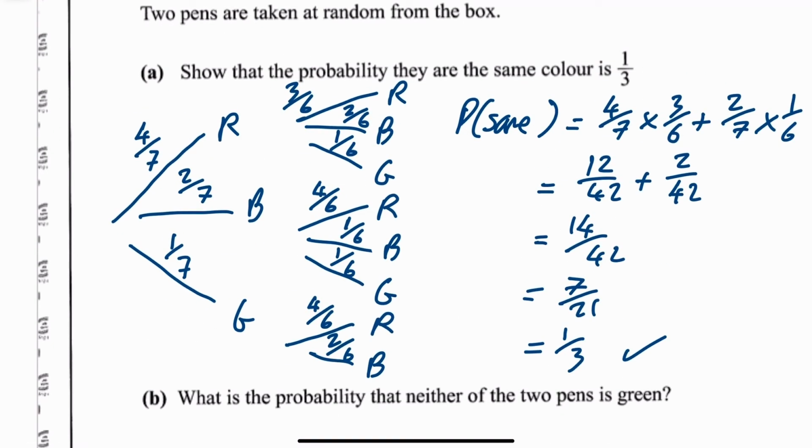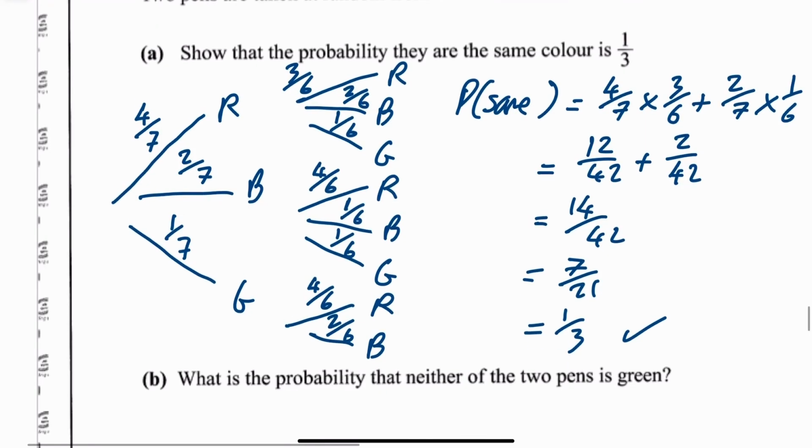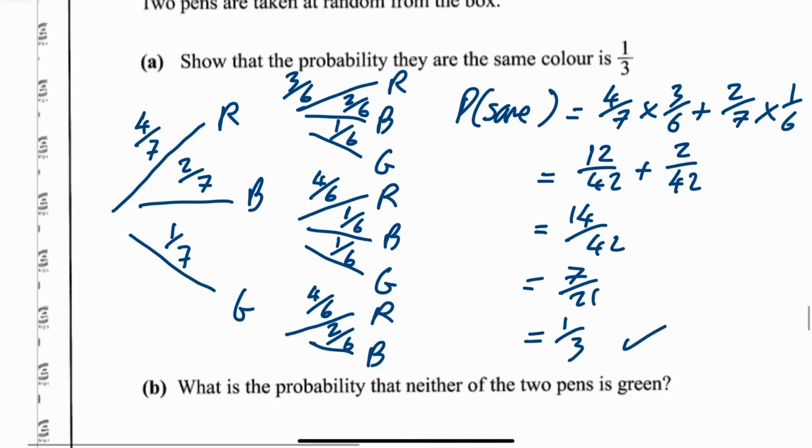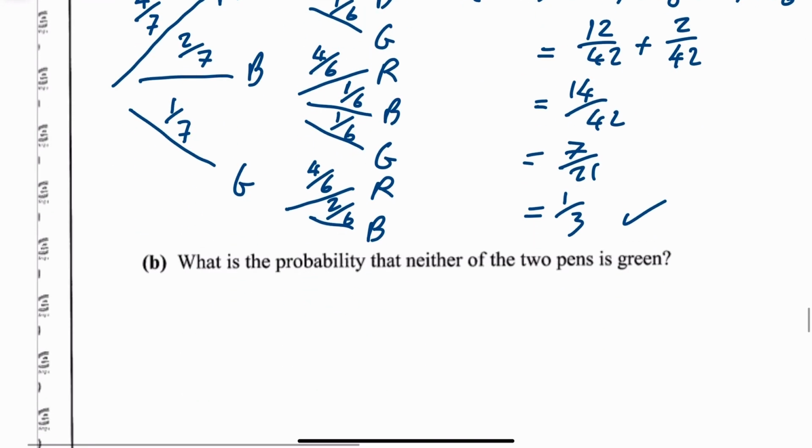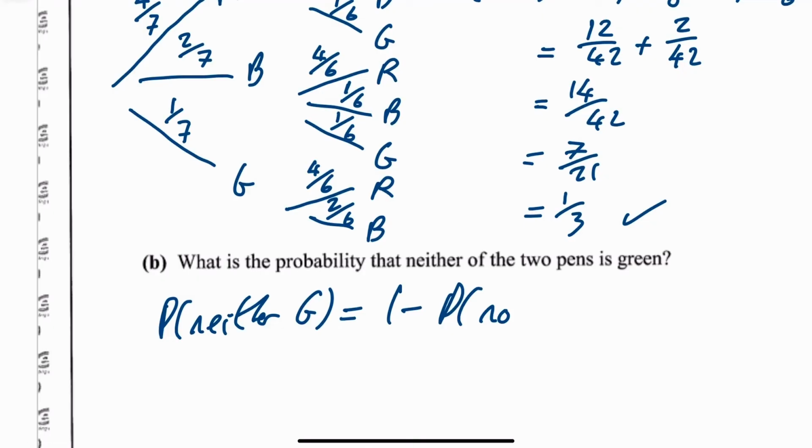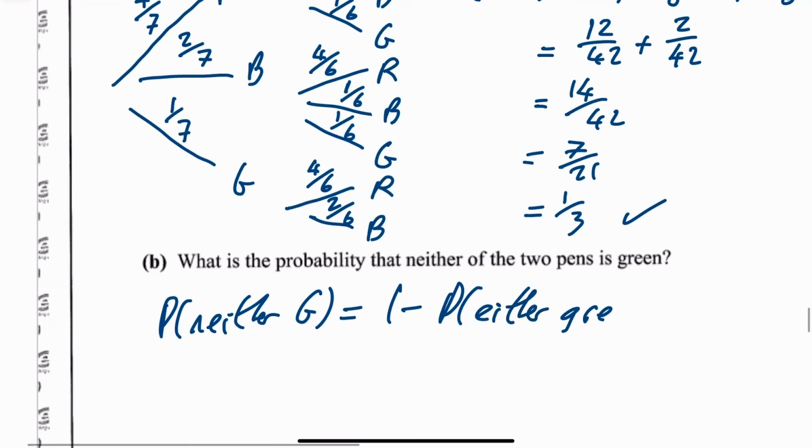Right, what does that say next? What is the probability that neither of the 2 pens is green? Okay, so neither is green. The easiest way to do this is 1 minus the probability that either is green.